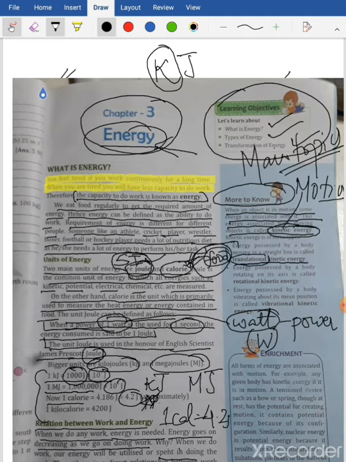Translational means to translate, to transfer. So the energy possessed by a body moving in a straight line is called translational kinetic energy. Then the energy possessed by a body which is rotating on its own axis is called rotational kinetic energy. See, here you see a car can travel from one place to another. So a moving car has translational kinetic energy because it is getting transferred from one place to another. At that time, we call the energy translational kinetic energy.